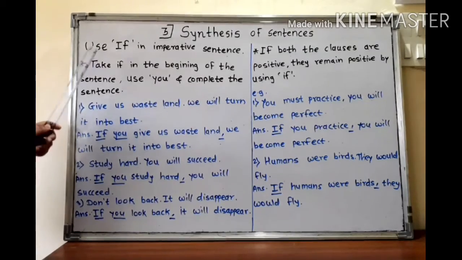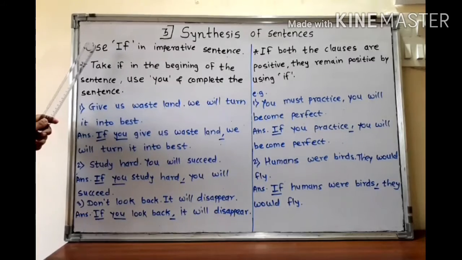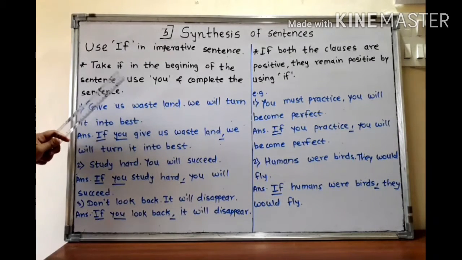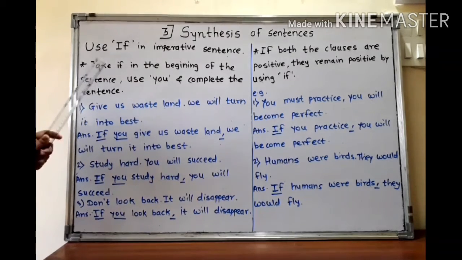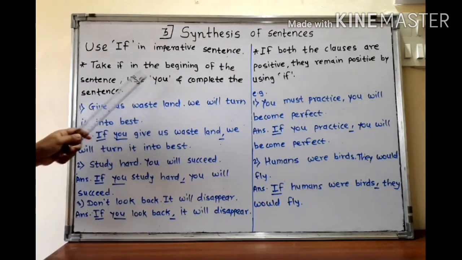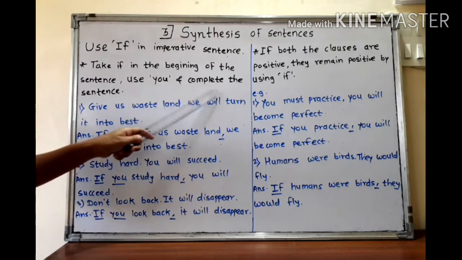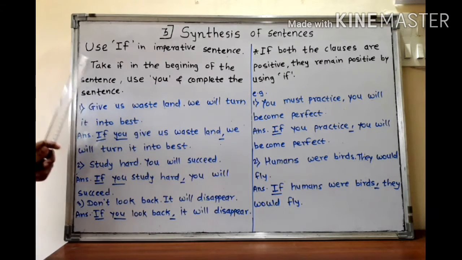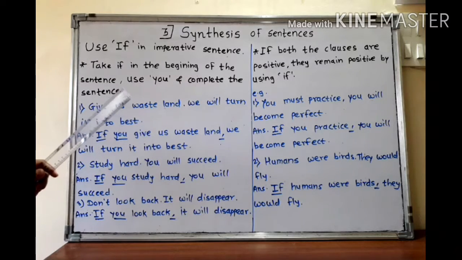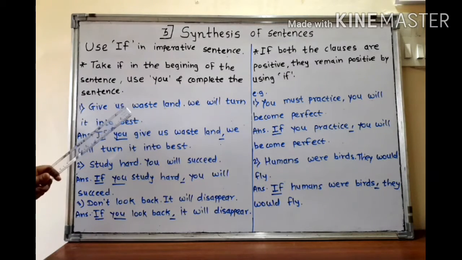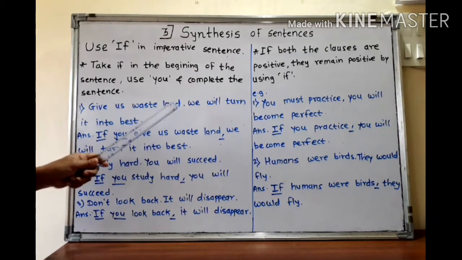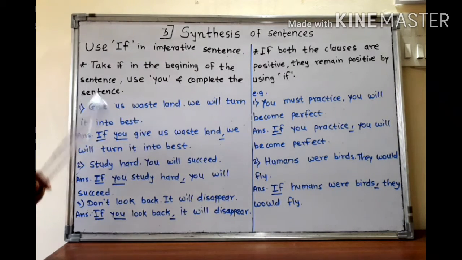Next rule, use if in imperative sentence. If imperative sentence is given, how to use if in imperative sentence? Rule, take if in the beginning of the sentence, use you as a subject and complete the sentence. Very simple to use if in imperative sentence. Just take if in the beginning, take you as a subject and write the first clause, give comma and write another clause.